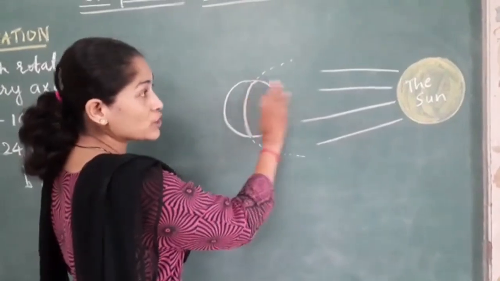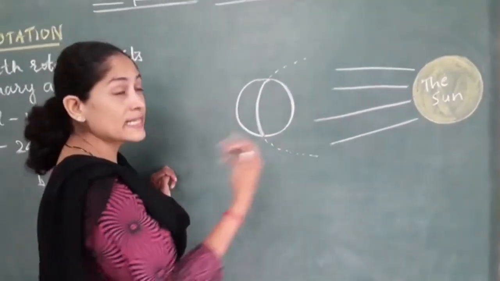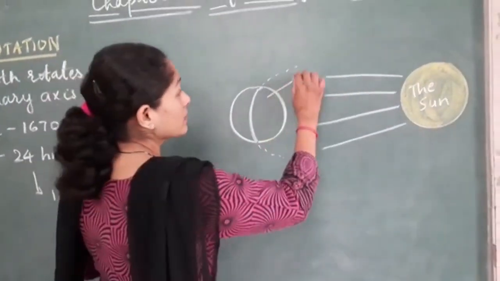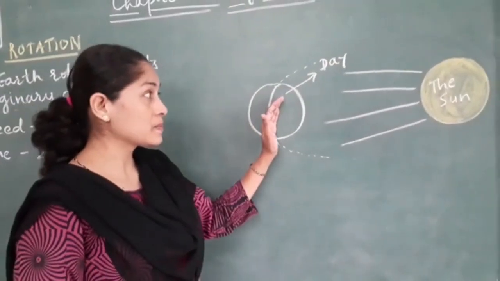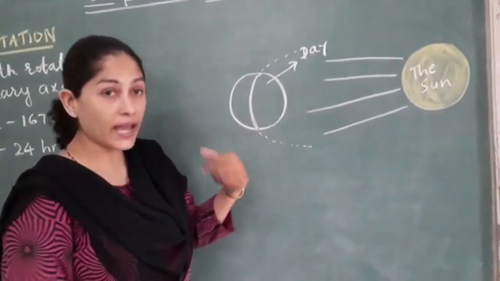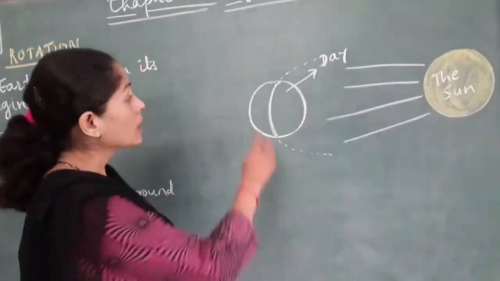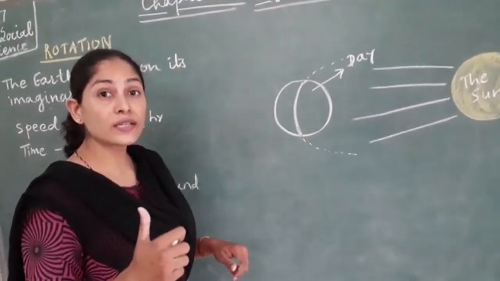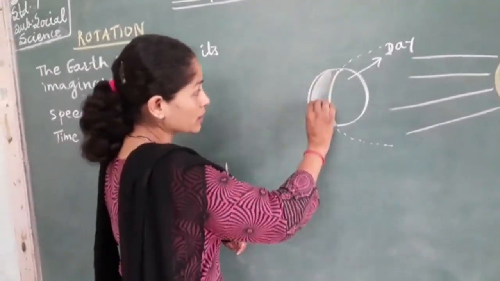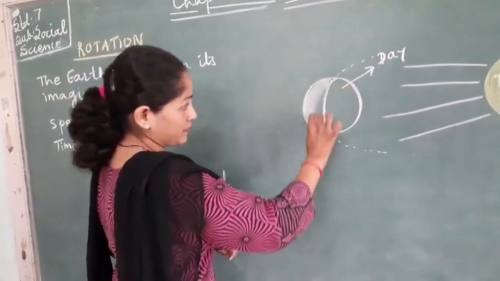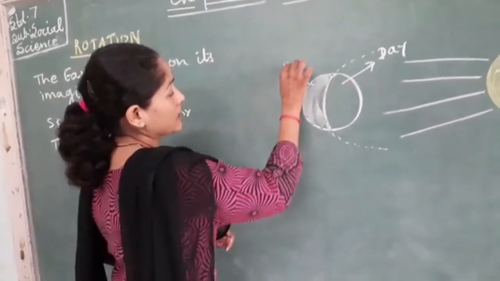The side which is facing the sun will receive sunlight and here it will be day. The side which is facing the sun and receiving the light, it is called day. The part which doesn't receive the sunlight, that is night. Here there will be no light, so here it will be all dark, and this is night.